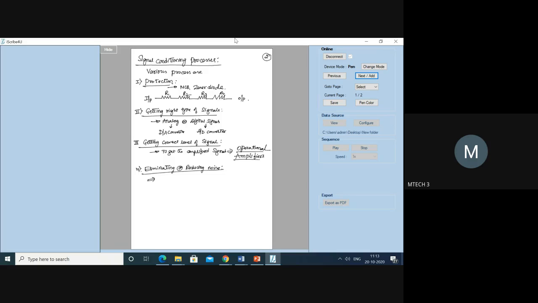The signal may consist of undesirable noise, and the elimination is done by filters. Okay, right. So these are the things. Then the next one is manipulation of the signal.